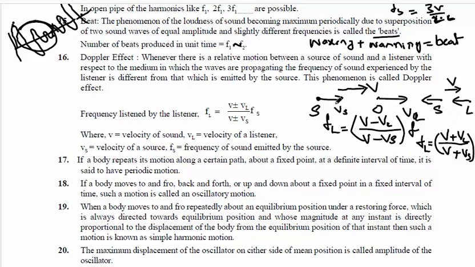So this is the simple technique behind this one: Vs is along V means Vs positive. VL along V means that is also positive. If Vs is opposite to V, negative. VL opposite to V, negative. That's why we have to compare Vs and VL with respect to V.